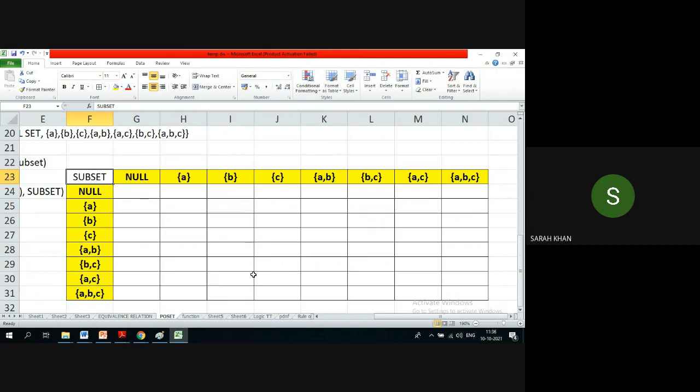Sir, and what is the relation? This I already told you, that it is subset. Okay, so let us go line by line. Null and null: is it related? Yes, it is related to null set. A is related to null set? No. Let us go step by step. Null set is a subset of this. Yes. Null set is a subset of this. Yes. Null set is a subset of this. Yes. Tell me now, it is a subset of all of them.